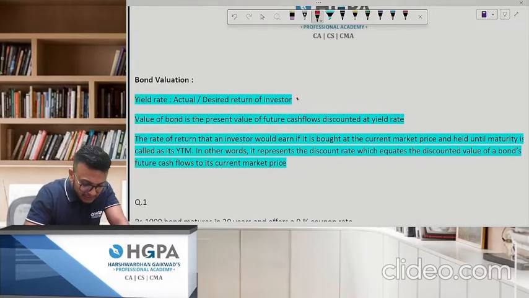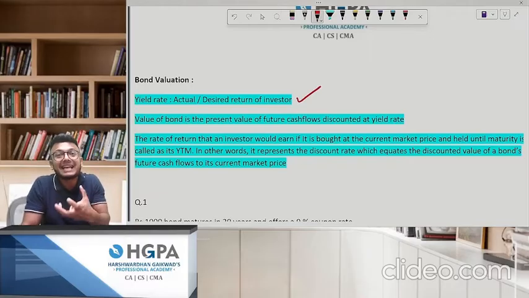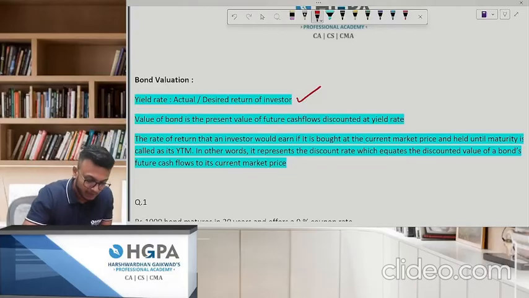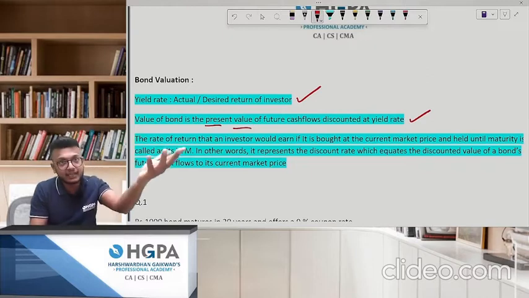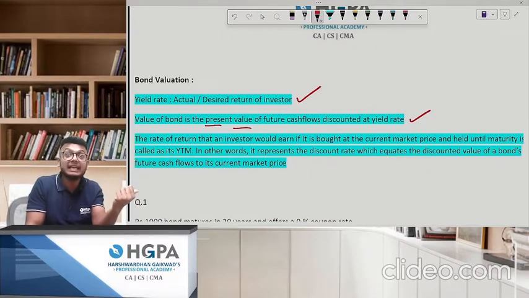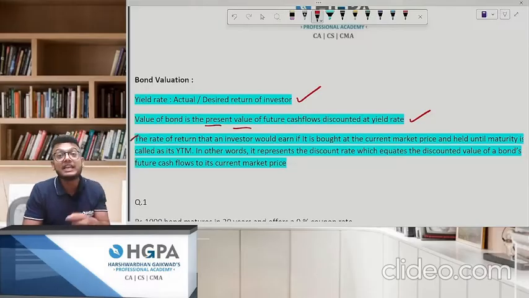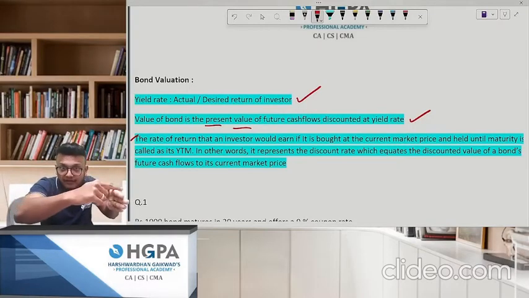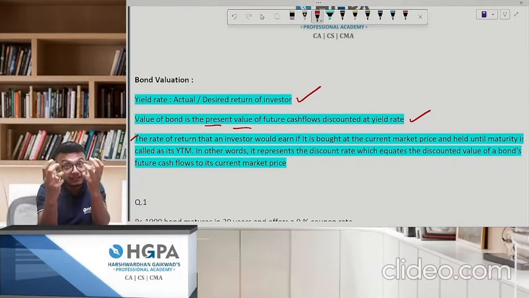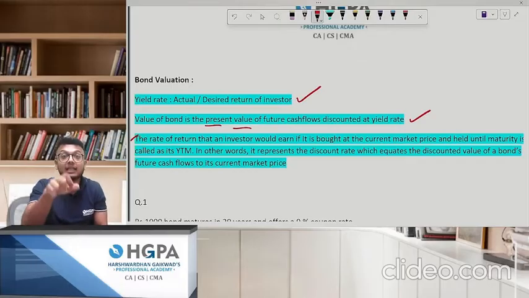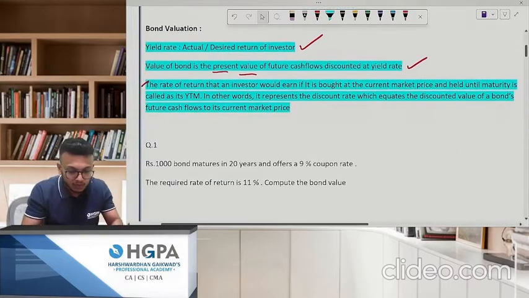One, what is the meaning of yield rate? Yield rate is nothing but the expected rate of the investor. How much is the desired rate of the investor? Okay. What is the value of the bond? As I already said, value of the bond is nothing but the present value of future cash flows, which will be discounted at the yield rate. And what is the meaning of YTM? Yield to maturity is nothing but the rate of return which an investor earns from the current bond price, the current bond value, till maturity. The rate of return which he is earning, that rate is called YTM, yield to maturity.